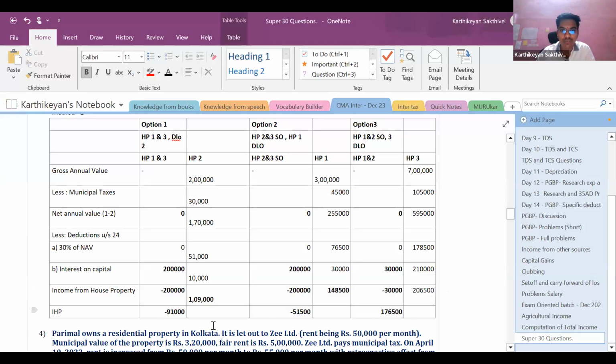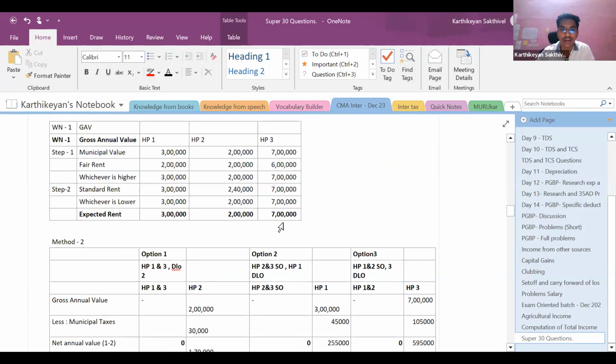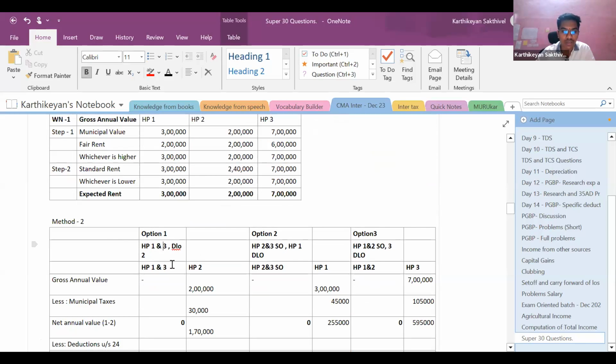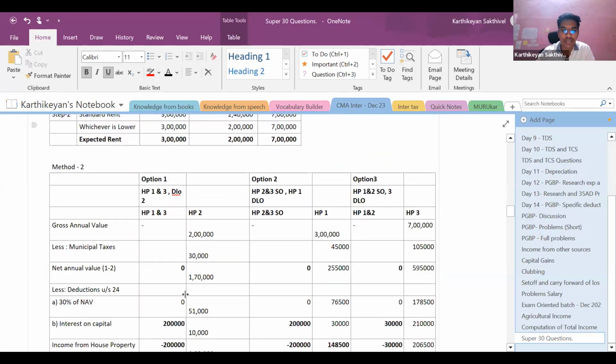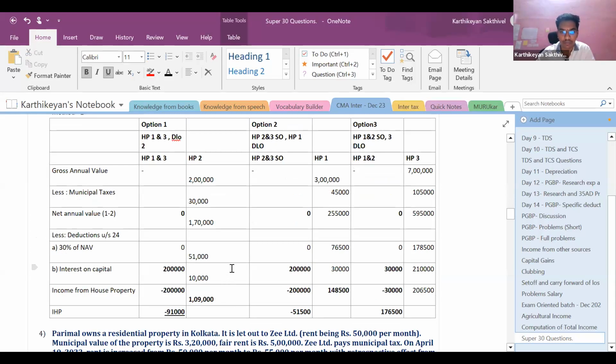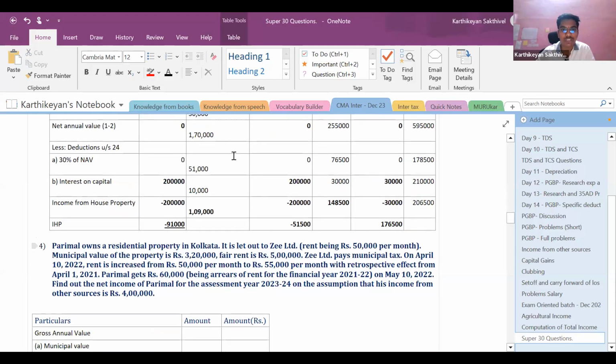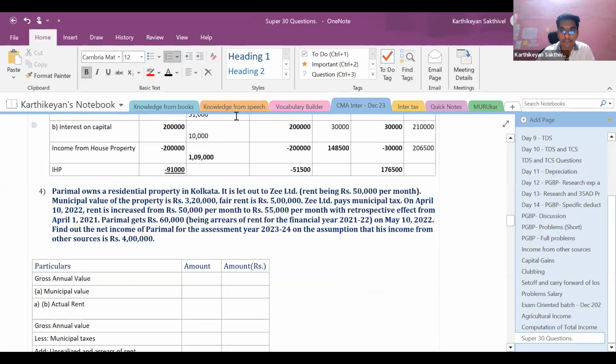So here, whatever is going to be my least income, I should take that as the final answer. Here, in this first situation, the income is least. Hence, I should take that one as the final option. This is 91,000. Here also, what is the option here? House property 1 and house property 3 as self-occupied, and house property 2 as deemed to be let out. I'm getting an answer on this. House property 2 is deemed to be let out. Same option, right? So my answer is going to be 91,000 of loss, right? So with this, question number 3 comes to an end. Let us now go to question number 4.